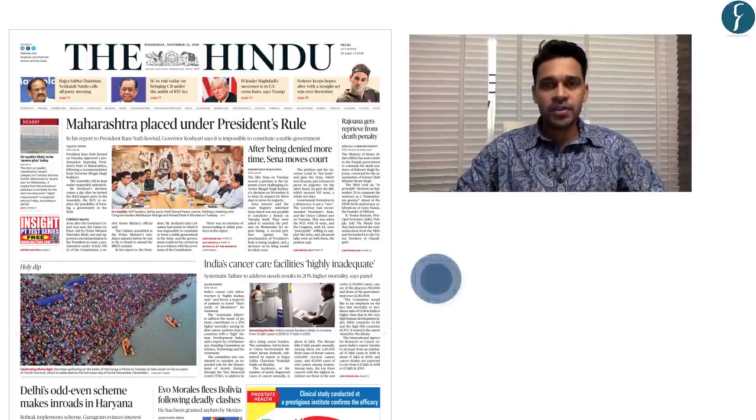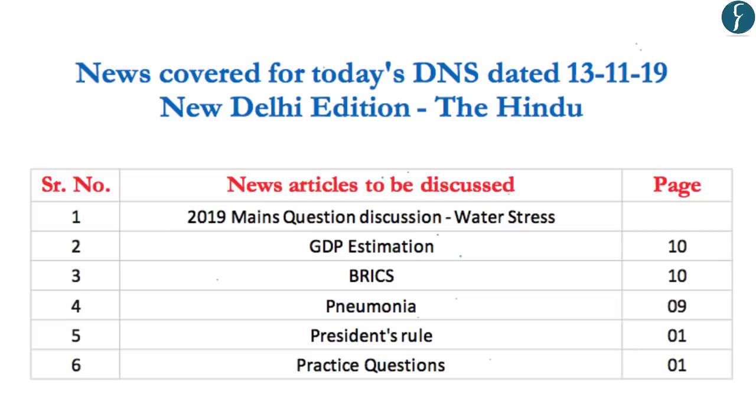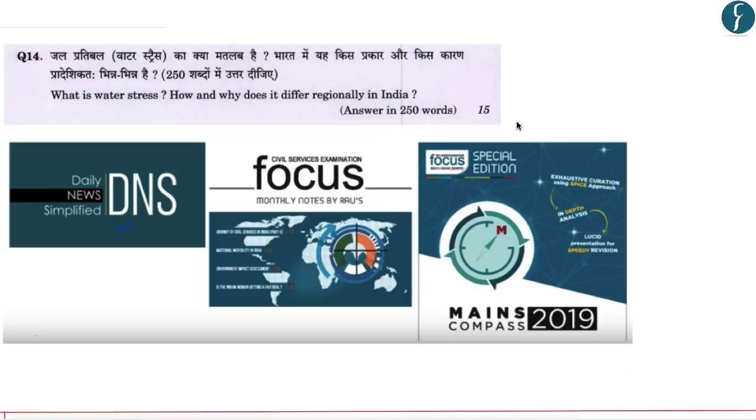Today we are going to discuss the Delhi edition of The Hindu newspaper dated 13th November 2019. The articles which we are going to discuss today are displayed on the screen. So let us start. Let us first begin with discussing the questions asked in the GS Mains Examination 2019.